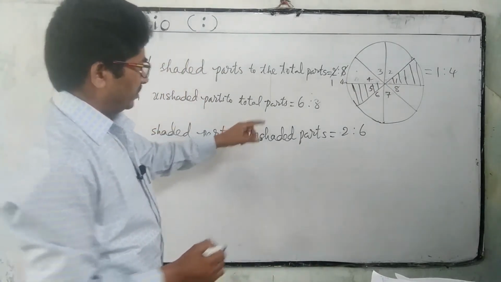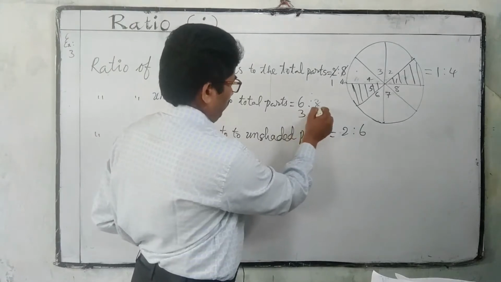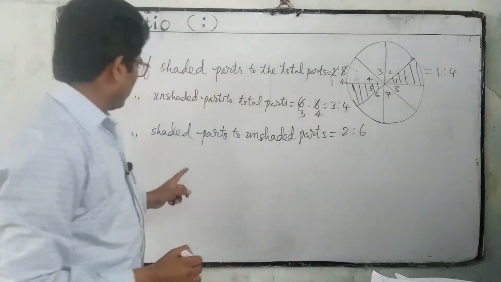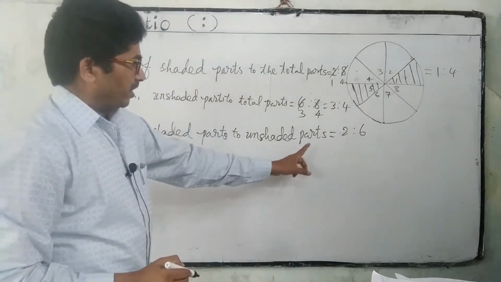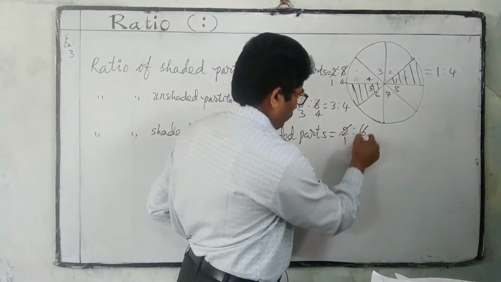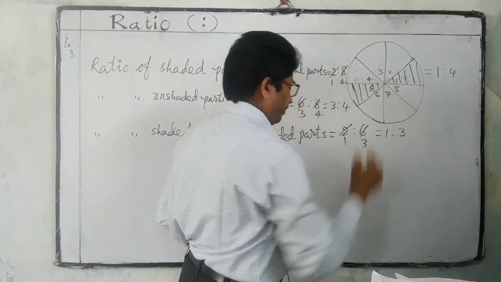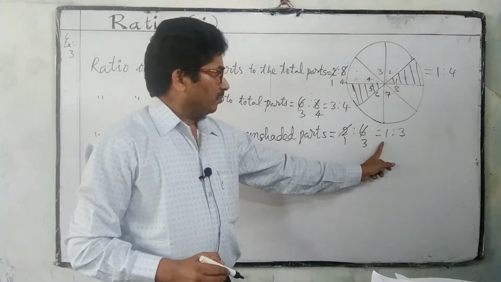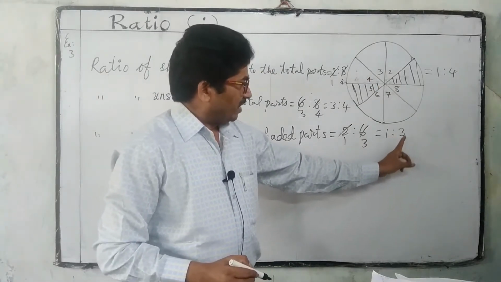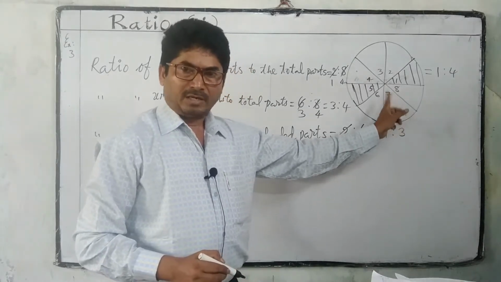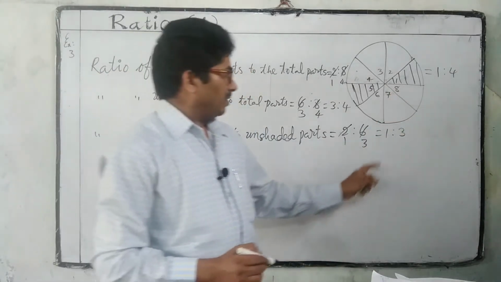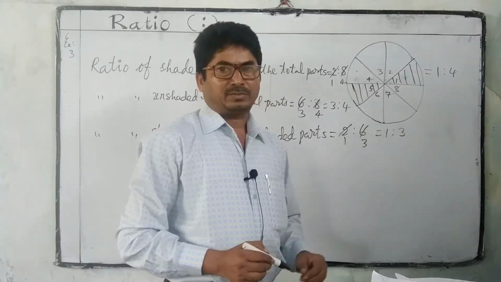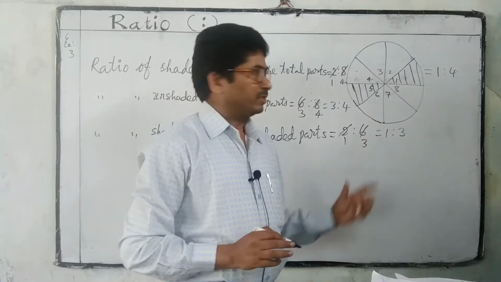Next, unshaded parts to total parts, 6 is to 8, 2 threes are 6, 2 fours are 8, 3 is to 4. Shaded parts to unshaded parts is equal to 2 is to 6, 2 ones are 2, 2 threes are 6, 1 is to 3. So shaded parts are 1 by 3 of unshaded parts, or unshaded parts are 3 times shaded parts. This is the meaning in this figure.